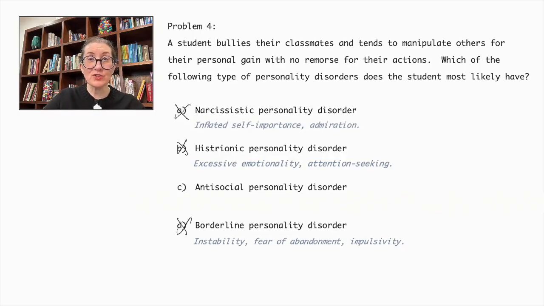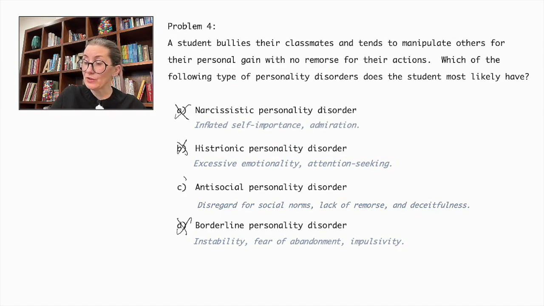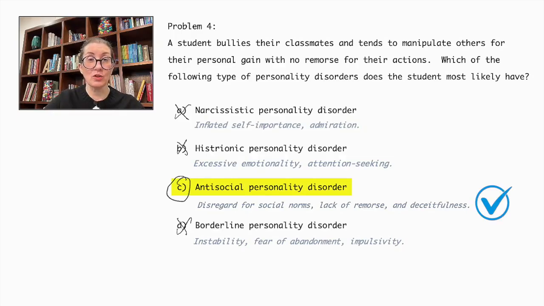The correct answer here is antisocial personality disorder, characterized by the disregard for others' rights, manipulative behavior, lack of remorse, and often engaging in deceitful or aggressive actions for personal gain. Therefore, the correct answer here is antisocial personality disorder.